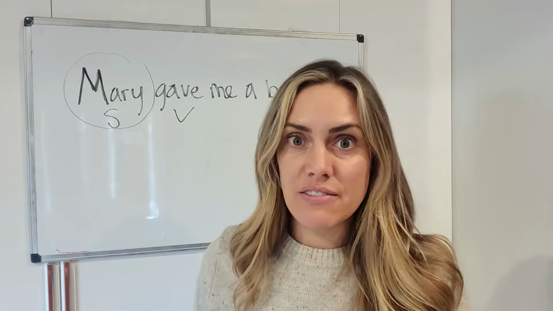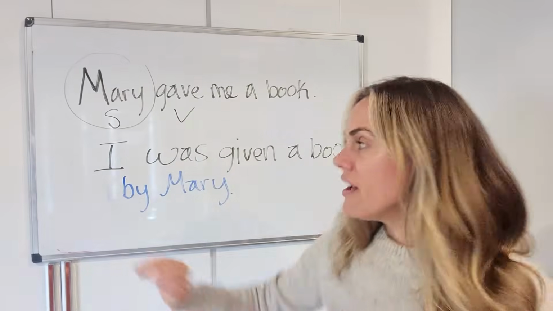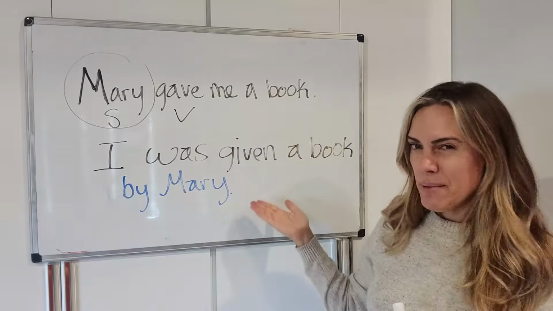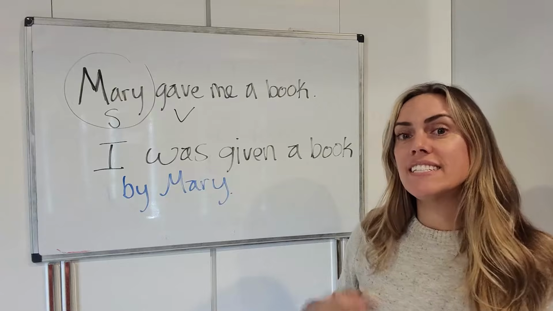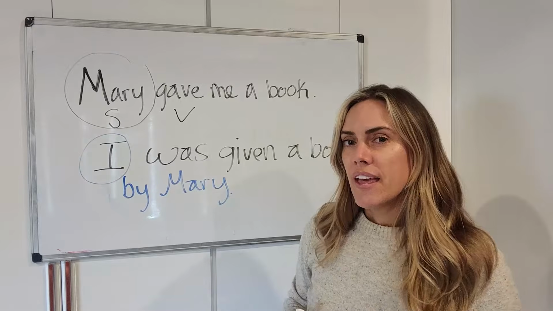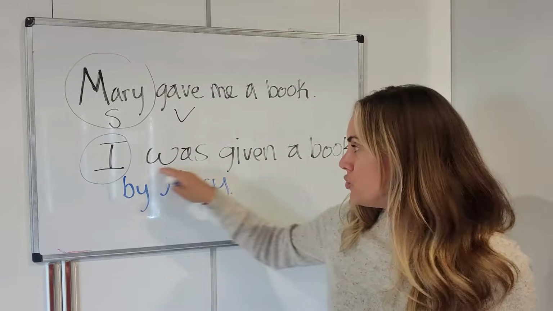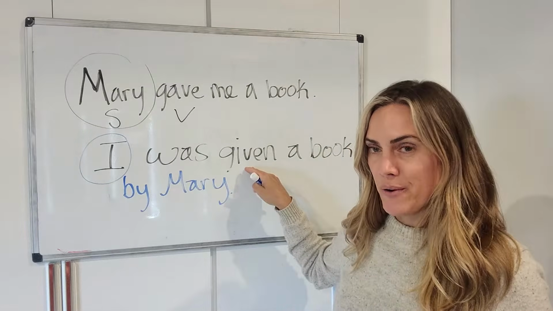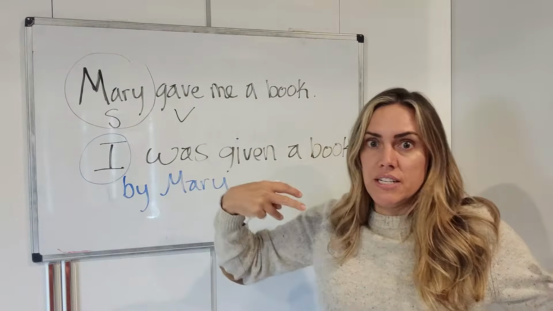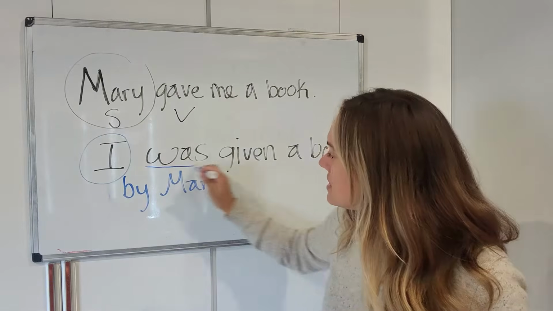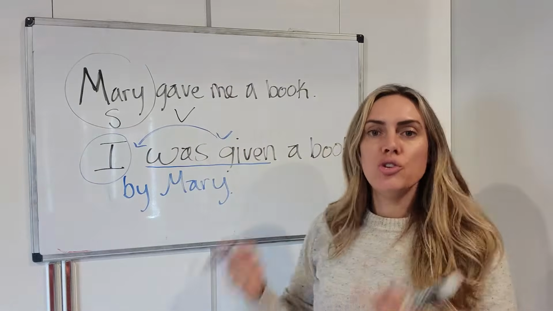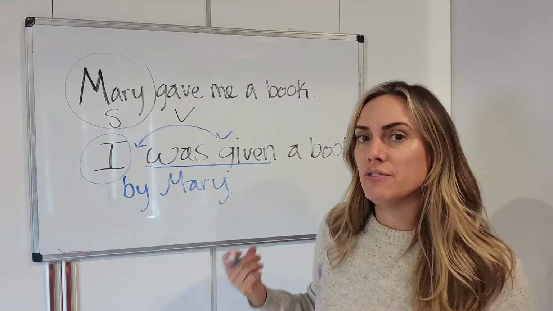Now, in the passive voice, it's a little bit different. Here we are. I was given a book by Mary. Same idea, right? Except for now, the subject of this sentence, I, is not the person doing the action in the verb. Okay? I was given. Did I do something? No, I just sat there and somebody gave me something. So this verb, the action actually happens to the subject in a passive voice sentence.